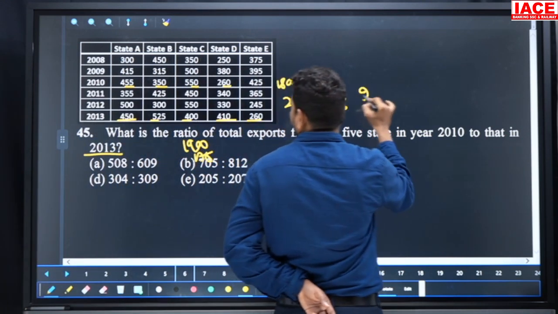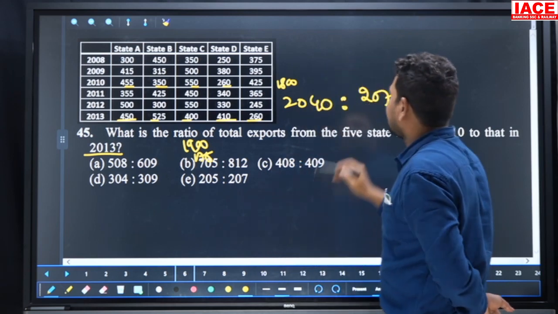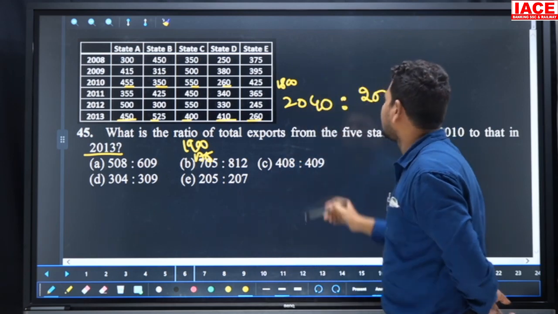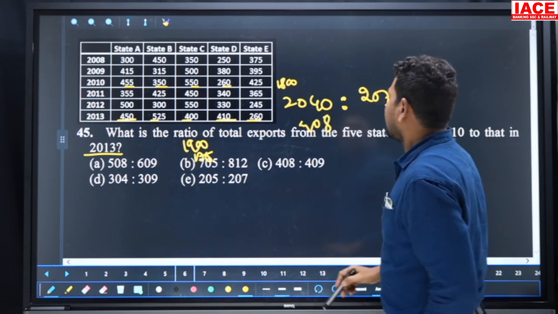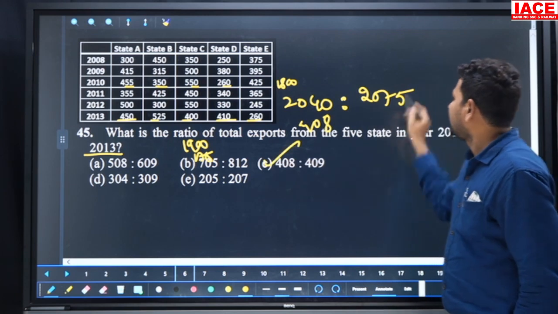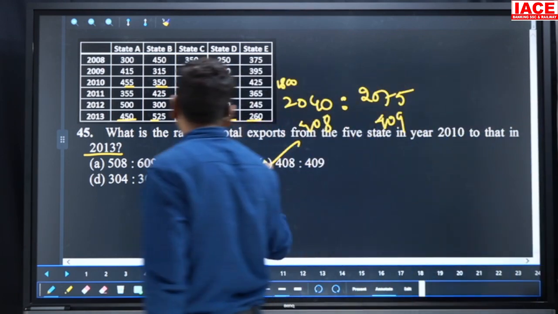What is the value here? 2075. And cancel with 5, both are the numbers. 5 4s and 5 8s. So 408. Which option contains 408? C. And if you cancel this also, we'll get 409 with 5. Then our final option is C.